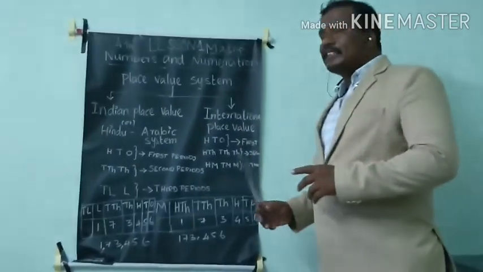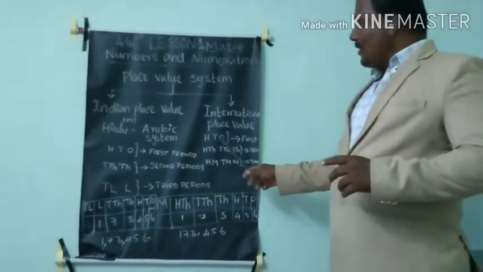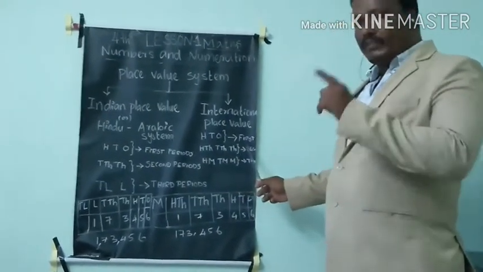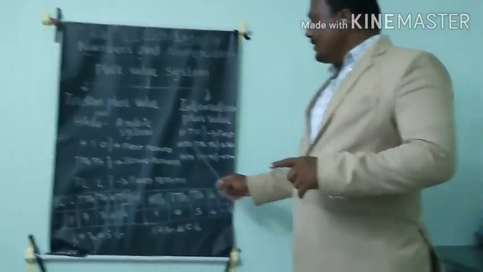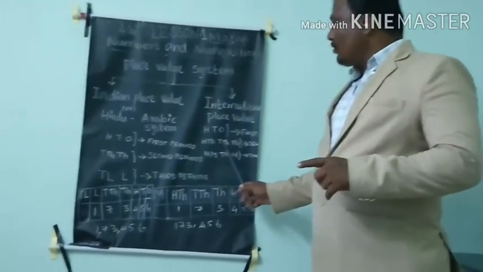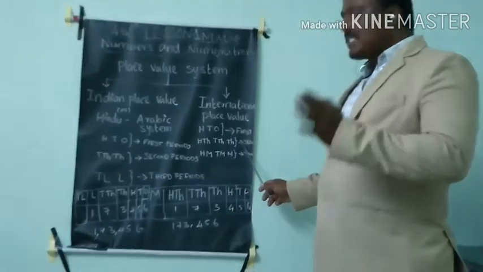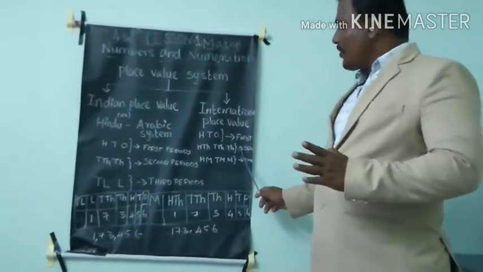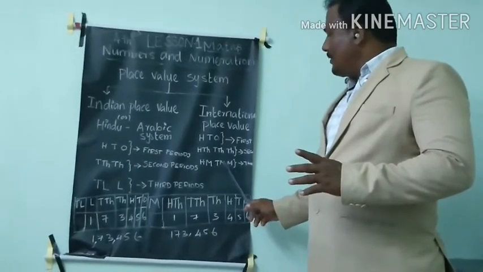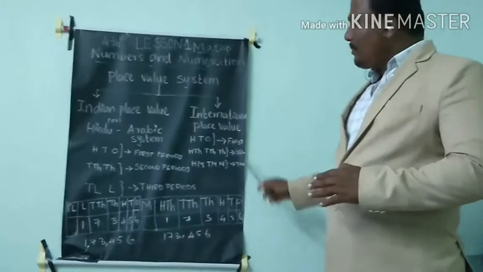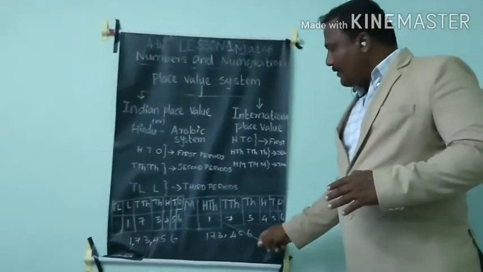This is the international place value. First ones, tens, hundreds: these three places we put the first comma. The second one: thousands, ten thousands, hundred thousands. These three places we put the second period, second comma. Then million, ten million, hundred million, we put the third comma. As per these rules, I have given some examples.